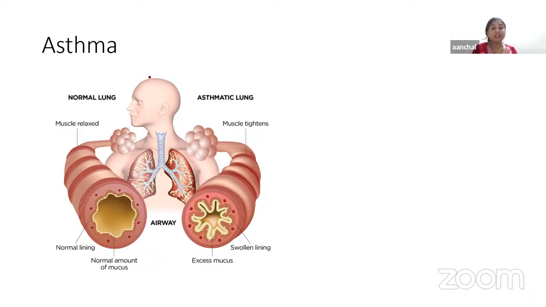So basically, what is asthma? As we can see in the diagram, normal lungs are there and asthmatic lungs are there. Muscles get tightened in asthmatic lungs, and in normal lungs, they get relaxed. Asthma is a condition in which the patient's airway gets narrow and swells and starts producing extra mucus. So there will be secretion of extra mucus, and this can make breathing difficult and trigger coughing also.